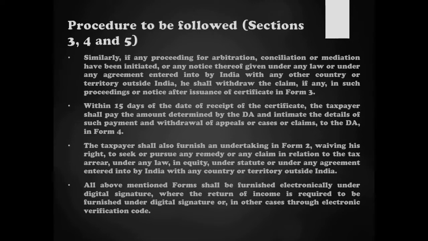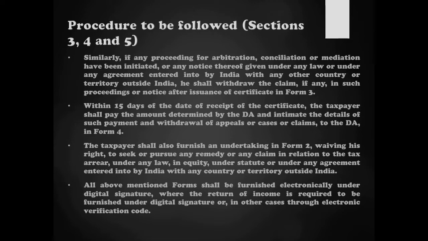Once form number 3 has been received, the declarant should withdraw all the appeals, cases, arbitration, etc., make the payment for the amount determined by the designated authority, and intimate this proof of withdrawal and payment to the designated authority in prescribed form number 4. Along with form 4, they should also file another form, form 2, which is an undertaking saying that they waive their right to any other form of redressal or remedy against this dispute.